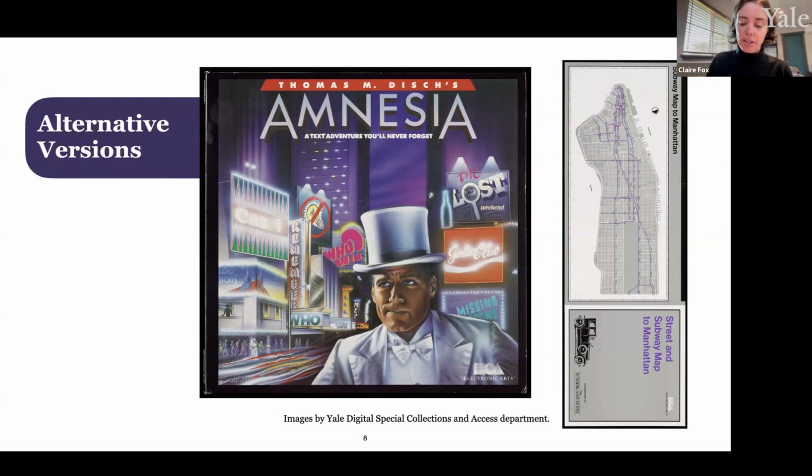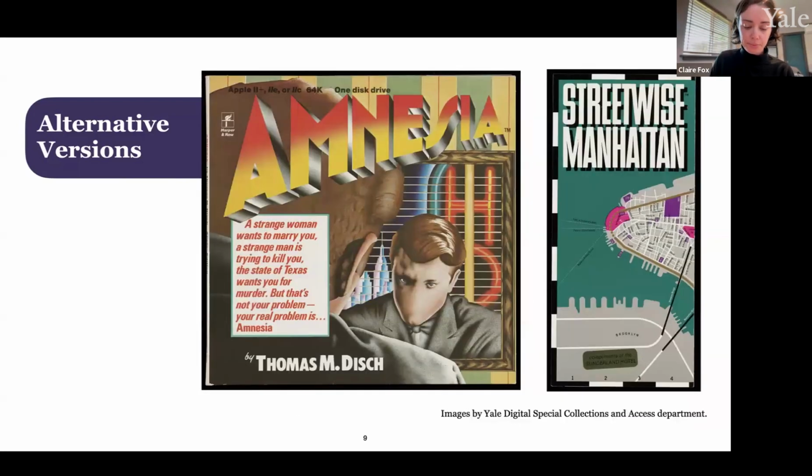Through reading other materials in the archives and pursuing some additional research, I learned that Amnesia was initially slated to be published by a book publisher called Harper & Row, which today is HarperCollins. In the mid-1980s, Harper & Row was in the process of founding a new software and technical publishing division for which Amnesia was going to be the banner product. You can see examples of the Harper & Row publication on this slide.